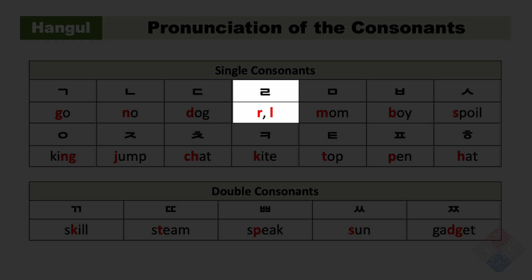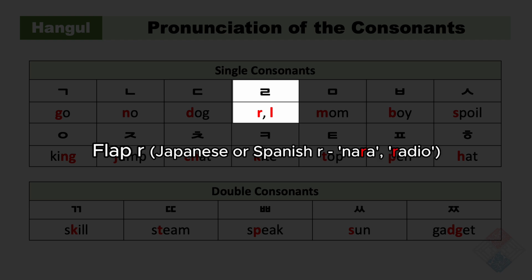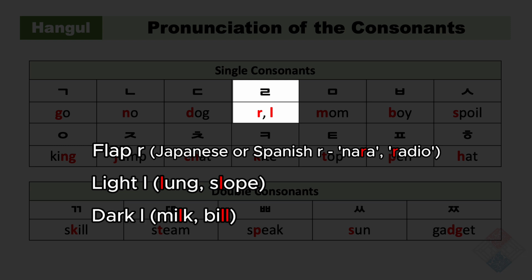The sound quality of 르, is very different from that of either English L or English R, although 르, is romanized as R or L. Depending on its position, R is pronounced as a so-called flap R, like Japanese or Spanish R, or so-called English light L, as in lung and slope. There is no dark L as in milk or bill in Korean.